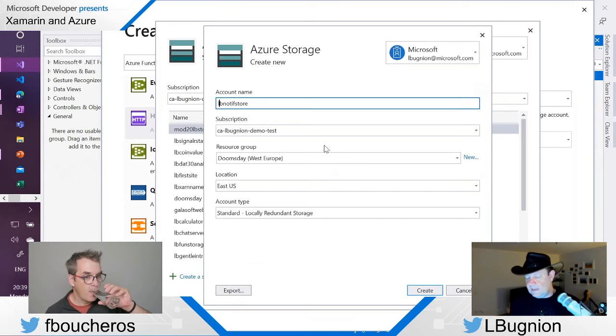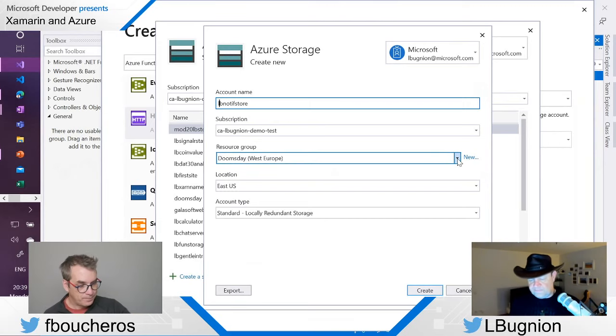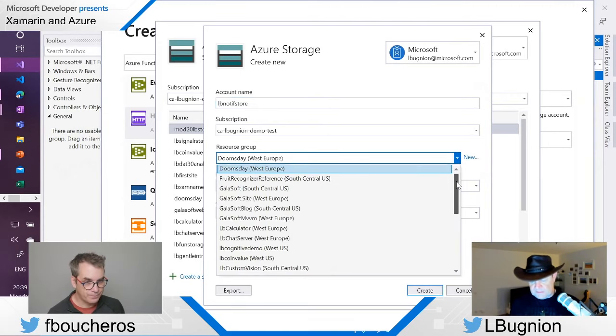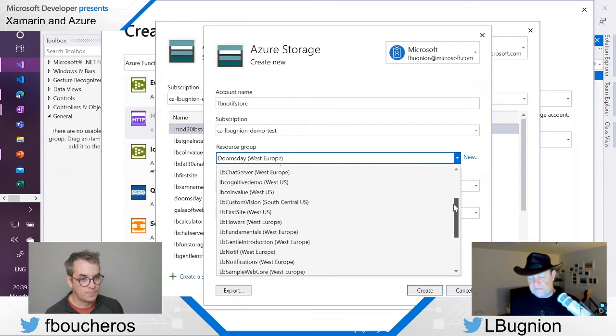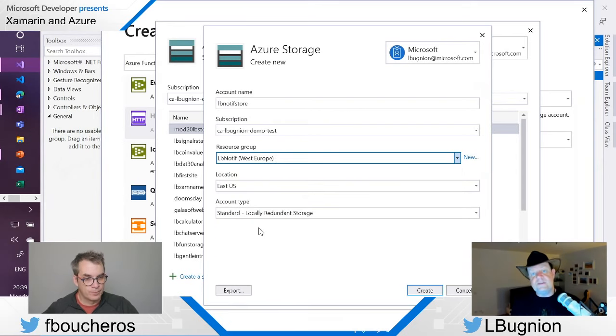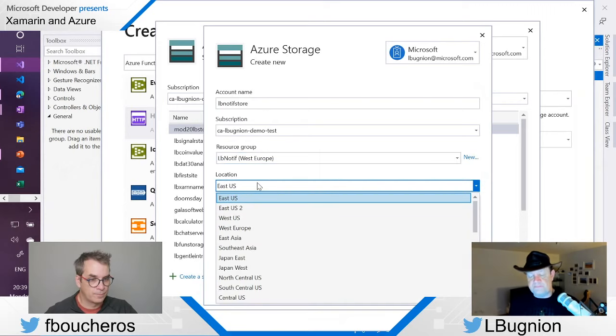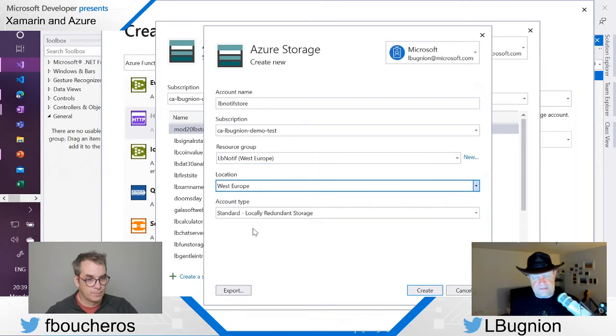Yeah. And so I'm going to look for this lbnotif resource group. Then I can select a location. Now I'm in Western Europe, so I'm going to select Western Europe for this storage account, as well as everything else is going to be in Western Europe.